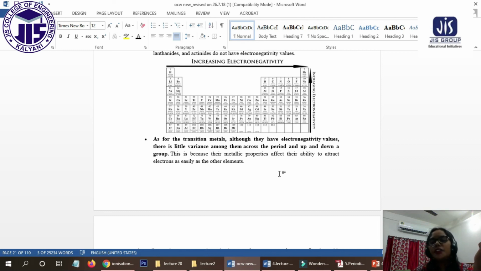For both cases, electronegativity and electron affinity will increase towards the right side due to the size effect. And if we go from bottom to up along the group, again the electronegativity and electron affinity will increase. Okay, so these are some of the topics that we have discussed.